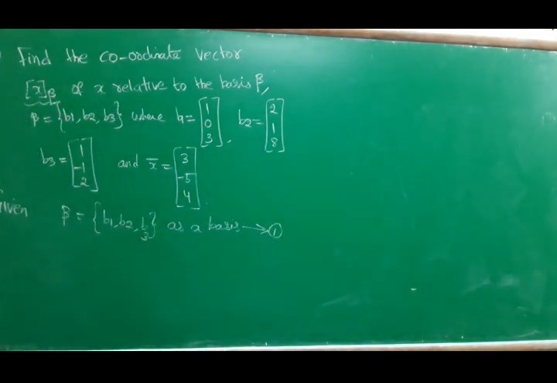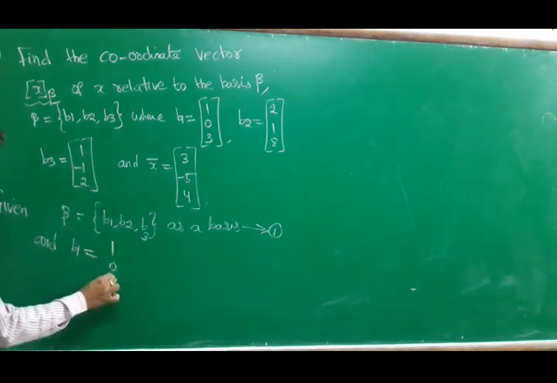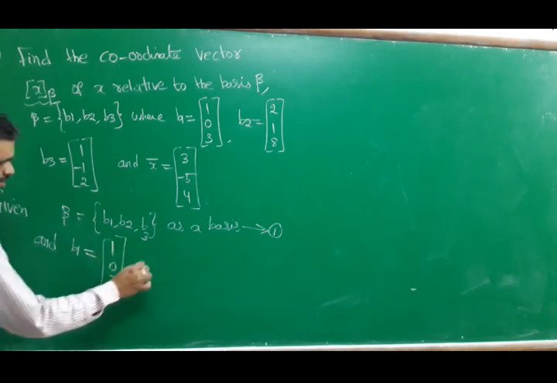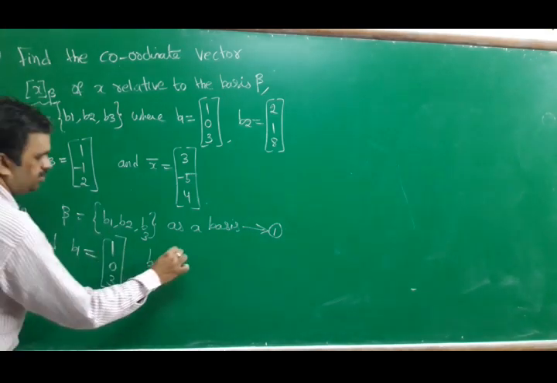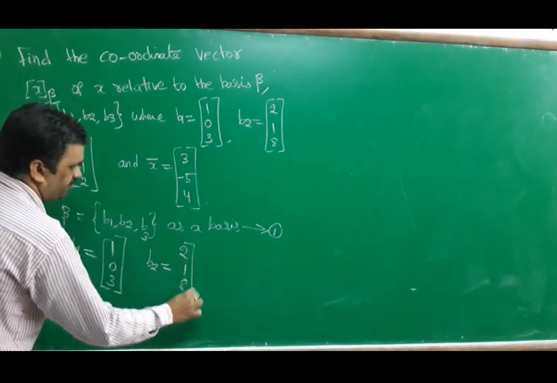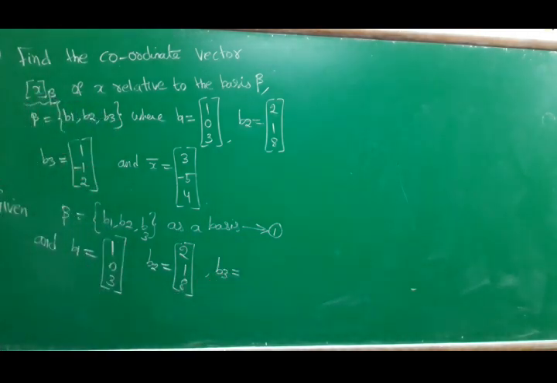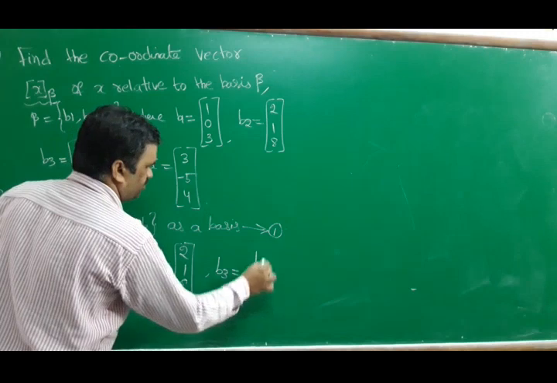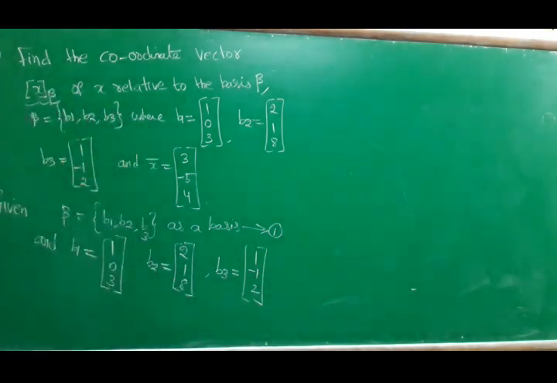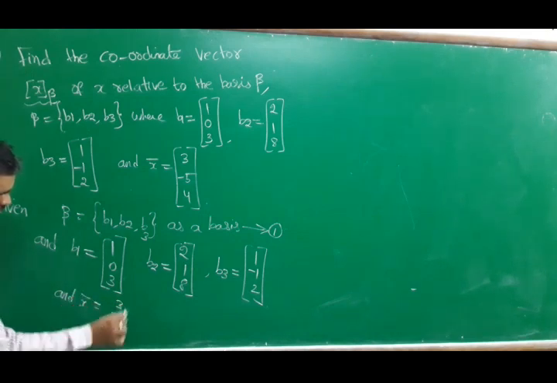The first basis vector B1 is given, 1 0 3. The second, B2, is 2 1 8, and one more, B3, is also given, 1 minus 1 2. Three vectors are given in the basis B1, B2, B3, and x bar is also given. X bar is equal to 3 minus 5 4.